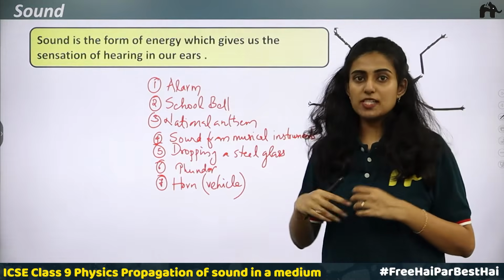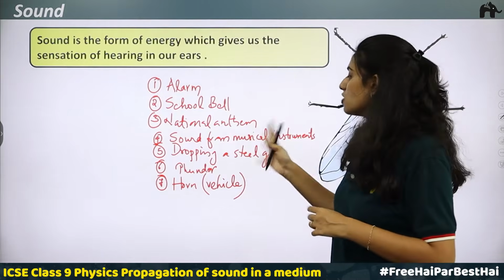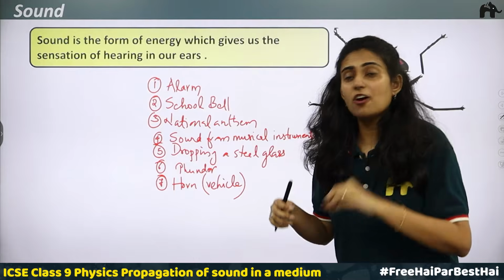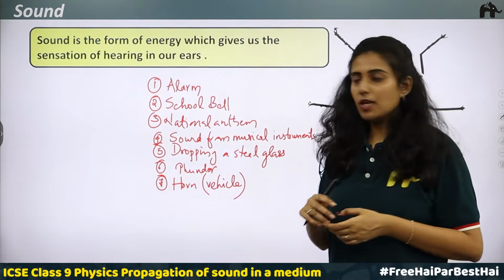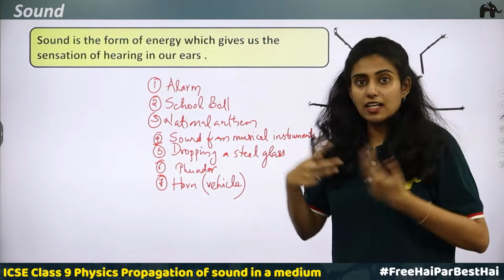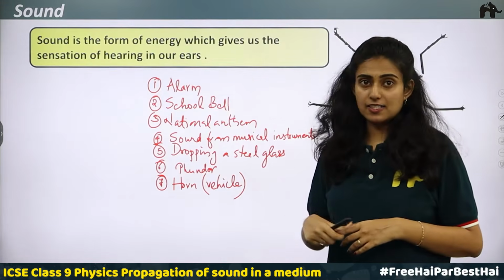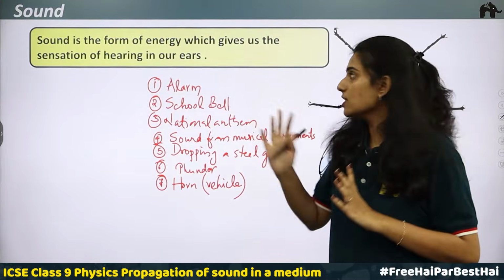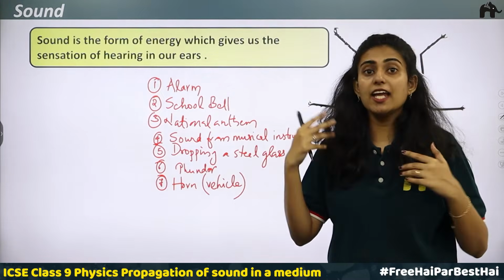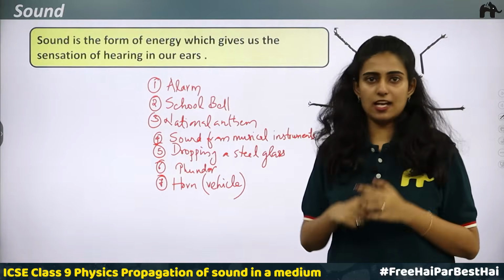Then musical instruments are producing sound, we are hearing the sound. When a steel glass falls to the ground, it produces a sound, we are hearing the sound. Thunder is being heard. The horn from vehicles is producing sound, we are hearing sound. So you understood, in simple words, sound is nothing but a form of energy and it produces a sensation of hearing in our ears.